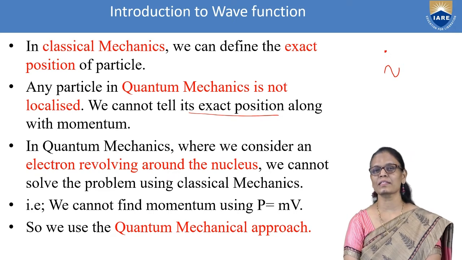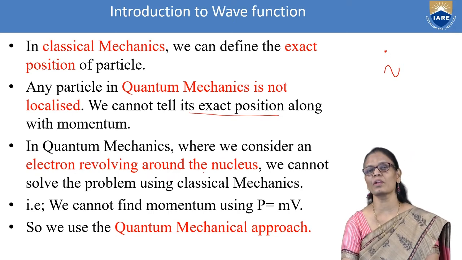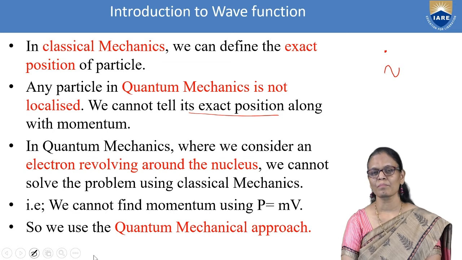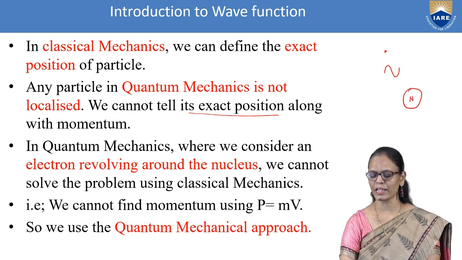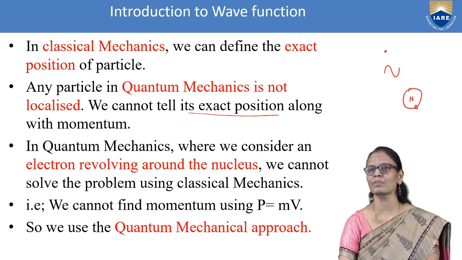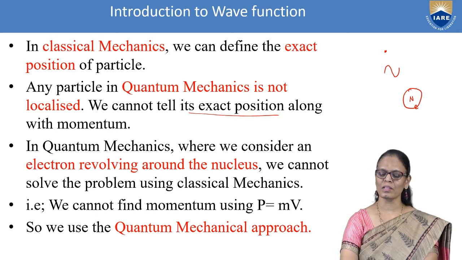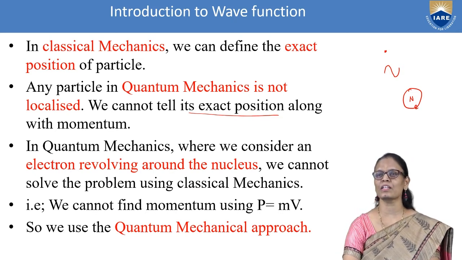Also, consider the example of an electron revolving around the nucleus. At a particular point of time, how do you locate its position? Also, you consider it as having the wave nature here.